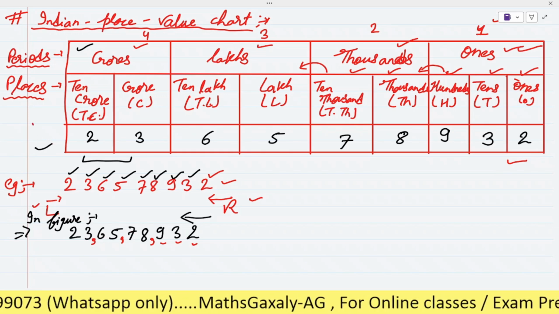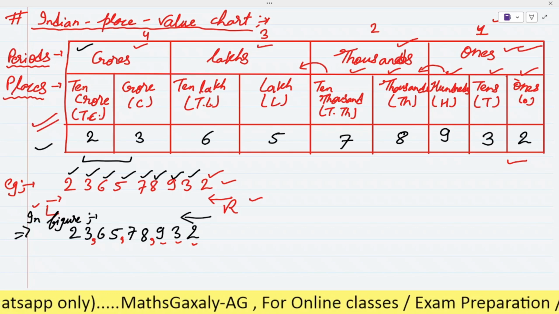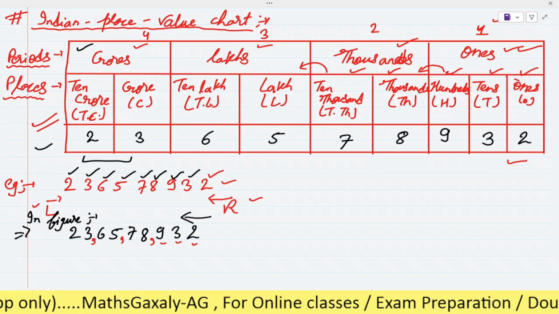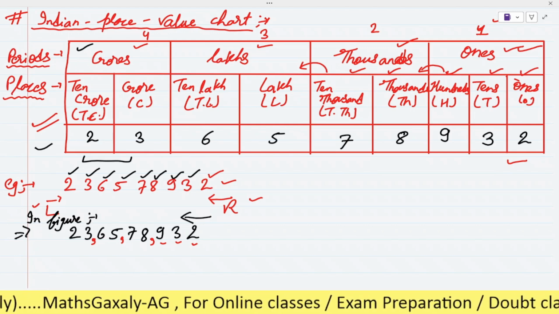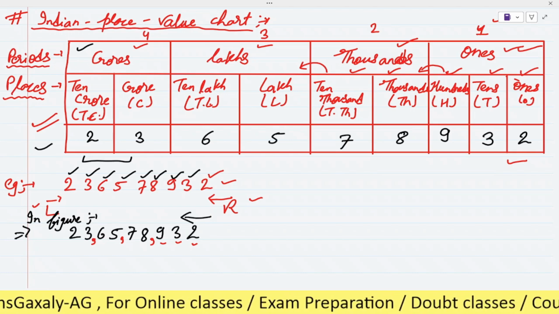So this is the explanation why in the Indian place value system we give the comma from the right hand side after 3 digits, and then 2 digits, and then 2 digits like this. So this is the reason. Is it clear now?